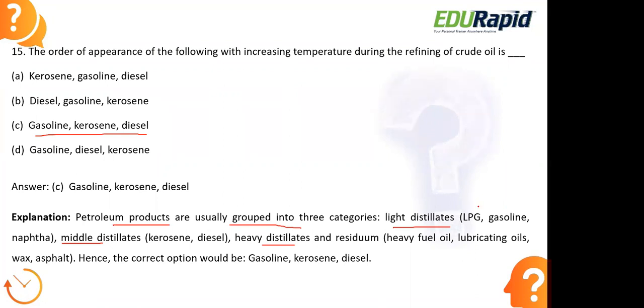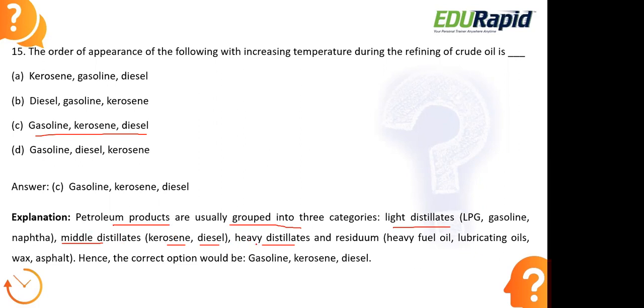Crude oil is a mixture that we get from the earth crust. Once we extract this crude oil, we have to refine it to separate all the different fuels, right? During this separation process, we can separate it at 3 different stages. Under the first category, light distillates, we will get LPG, gasoline, as well as naphtha. All these are petroleum products. And in the middle distillate, that is the second refining stage, we will get kerosene as well as diesel.